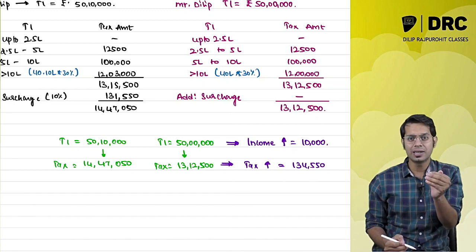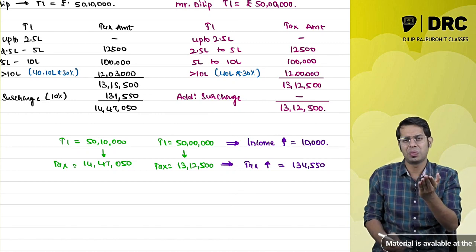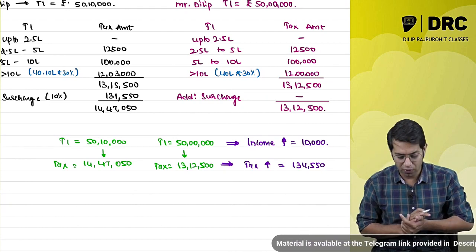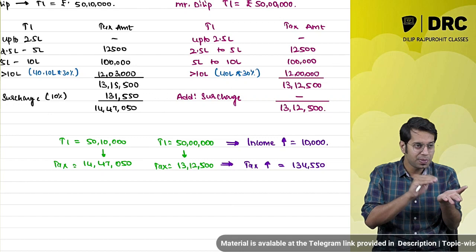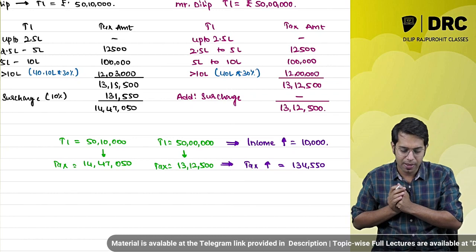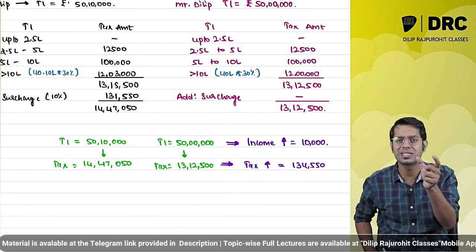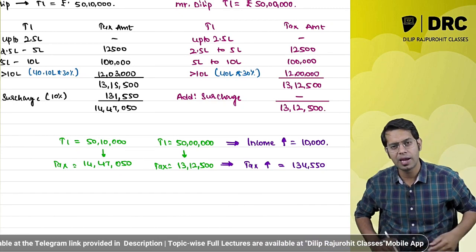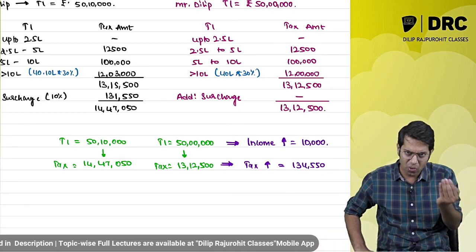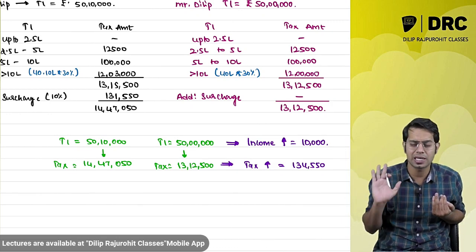There is an increase in income by 10,000 rupees, but if you see my tax, there is an increase in tax by 1,34,550 rupees. Just because I have earned extra 10,000 rupees, I have to pay 1,34,550 rupees as tax. I have earned only extra 10,000 rupees, but the tax which the government is taking from me is so much.